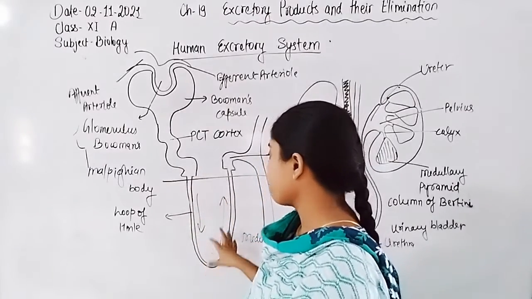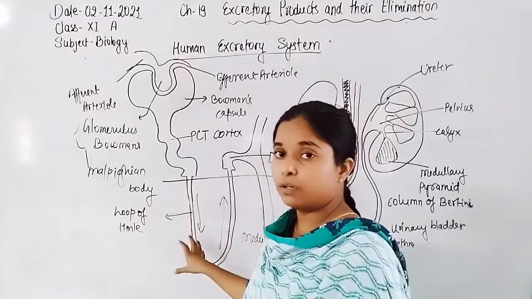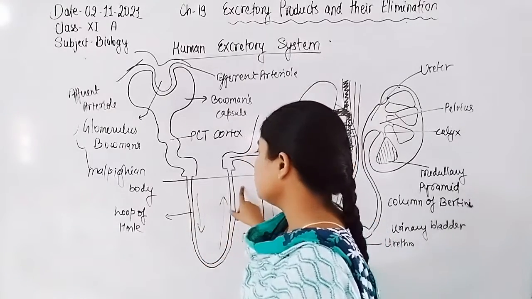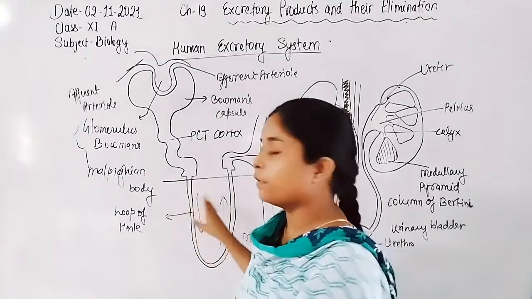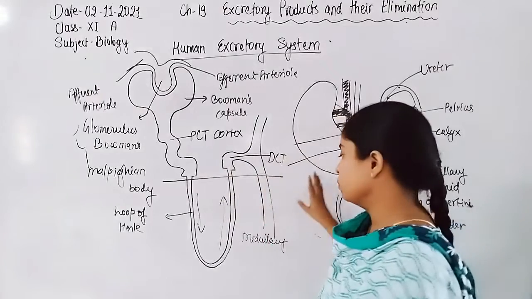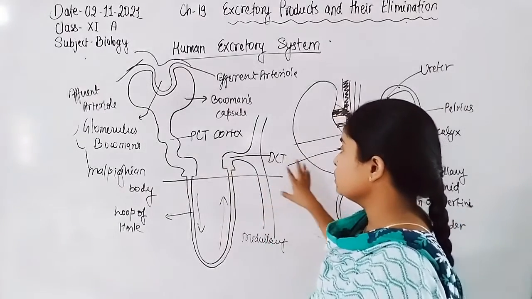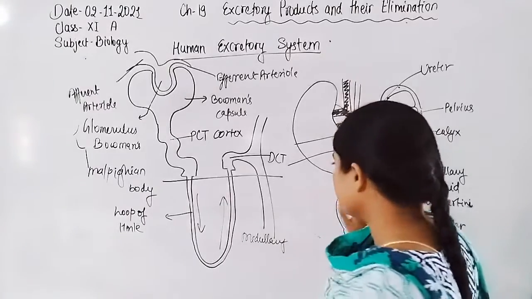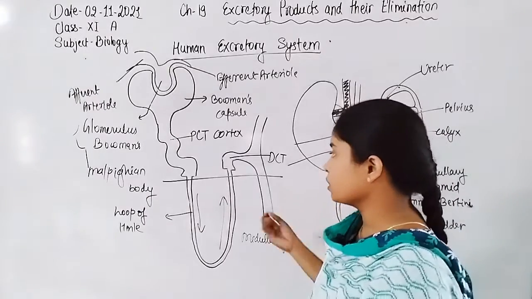In the loop of Henle, the descending part transfers the filtrate to the ascending part, which continues into the DCT, the distal convoluted tubule. The distal convoluted tubule continues into the collecting duct, and the collecting duct collects the filtrate.